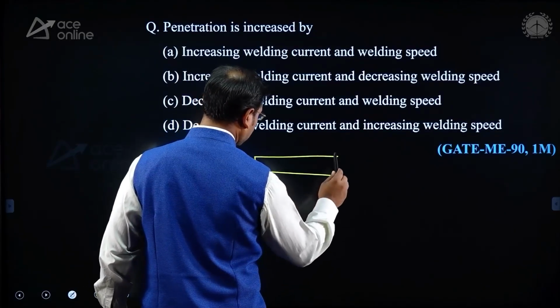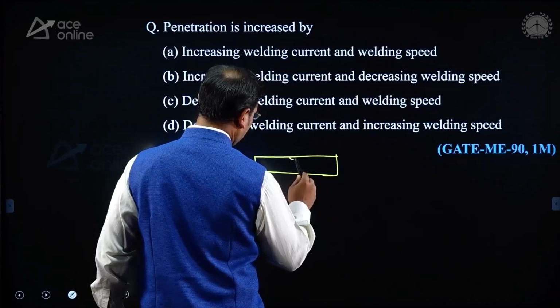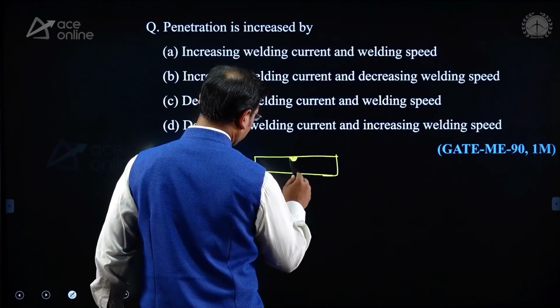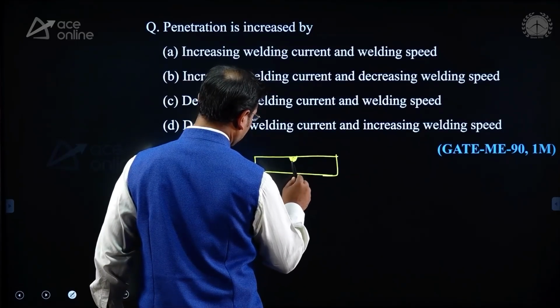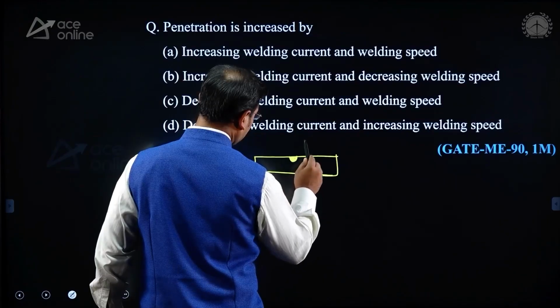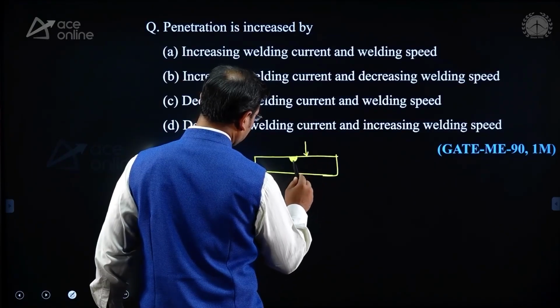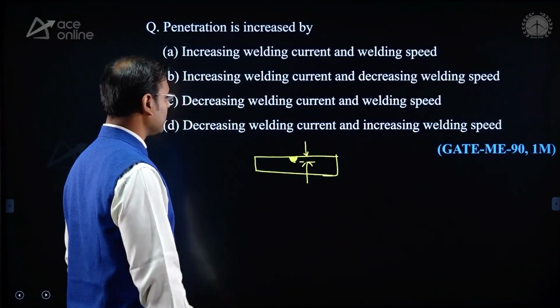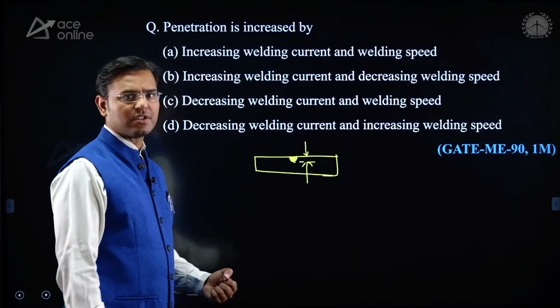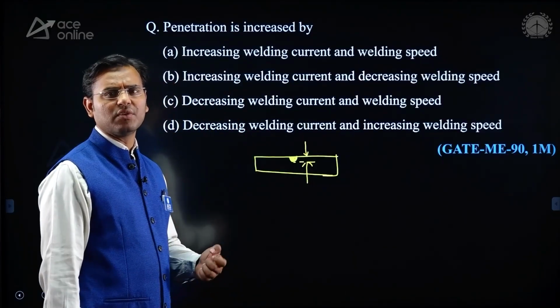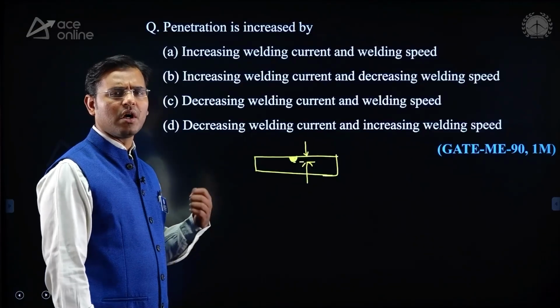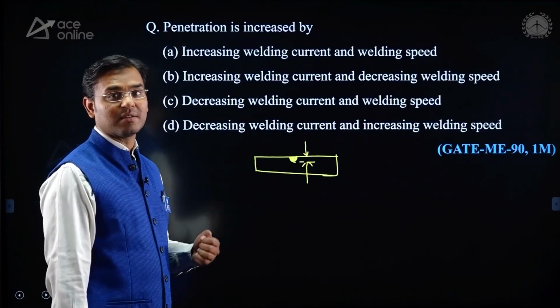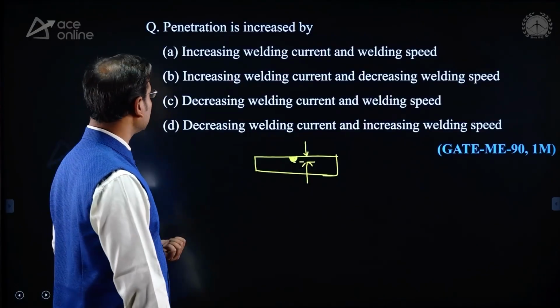If this is the workpiece and here the welding is done, then this is known as penetration. Then that penetration can be increased by... How can that penetration increase? To increase that penetration, we need to supply a large amount of heat. How can we give a large amount of heat? It means heat generation must be high.